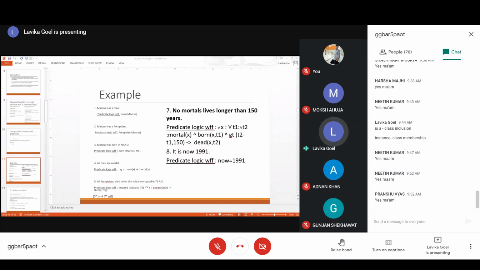That implies dead(X, t2). That means X is dead at the time instant t2, because t2 minus t1 is greater than 150, so he might be dead by now. This is how we got this representation for this sentence.